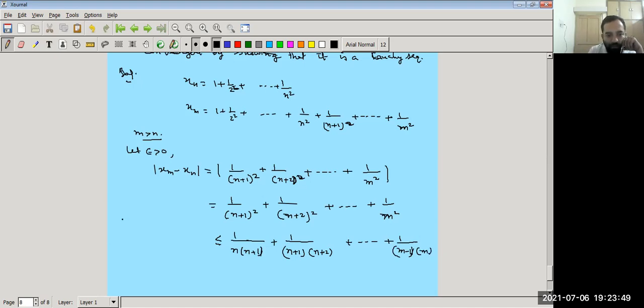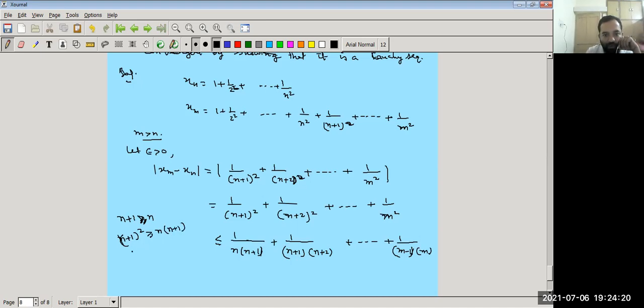Right? How can we prove this? Because n plus 1 is greater than n, if we multiply both sides by n plus 1, then (n plus 1) whole square is greater than, or even greater than or equal to, because by the law of trichotomy only one of the conditions is true, n into (n plus 1).